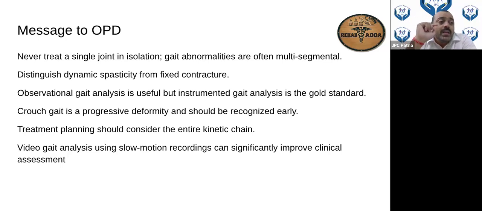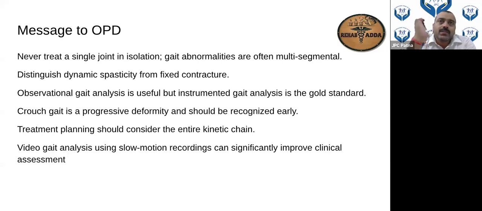Why am I saying this? Because there is a very common tendency among people to go for hamstring release in children with apparent jump gait. And the moment the child has this hamstring release, and the TA release as well, the child will slowly go into crouch gait in due course of time. So if you cannot make it normal, the best thing is to try for equinus gait rather than crouch gait.